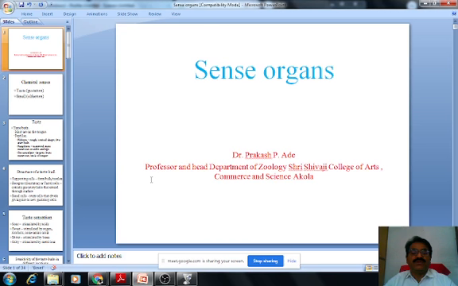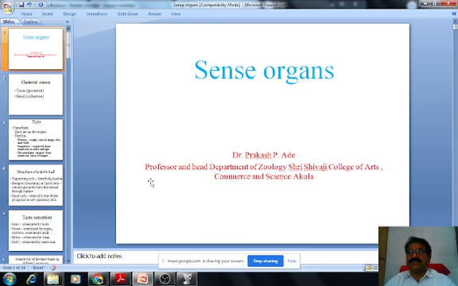So you already know that there are about 5 different sense organs present in our body. They are nothing but the eyes, ears, nose, tongue and skin. These organs act as sense organs, and in these sense organs there are receptors.